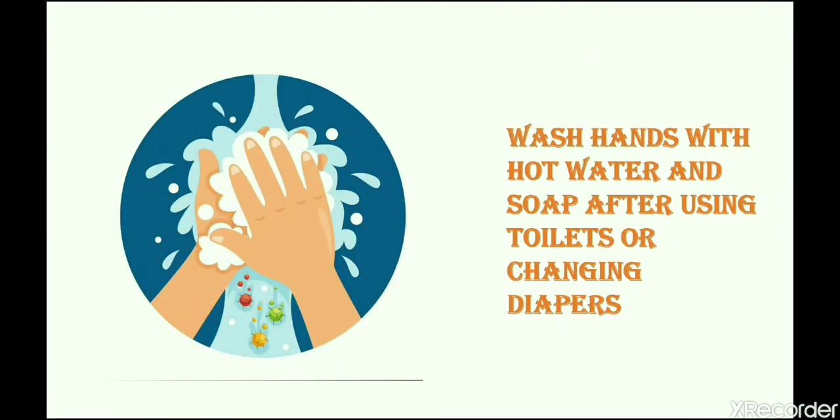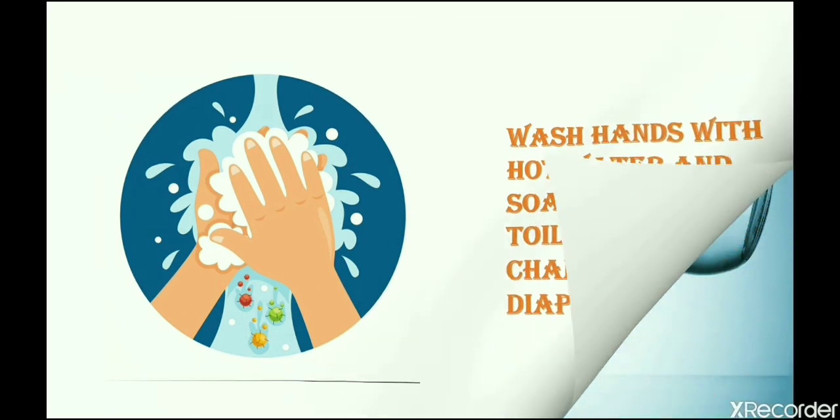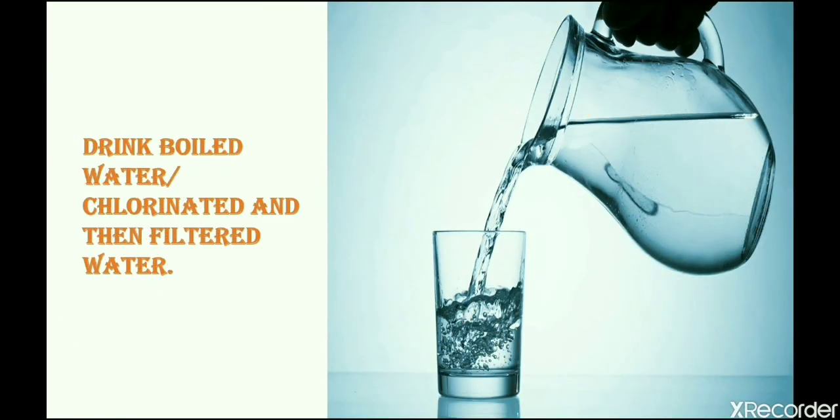Now, prevention and control. It can be prevented by washing hands with hot water and soap after using toilets or after changing the diapers of babies. Drink boiled water or chlorinated and filtered water.